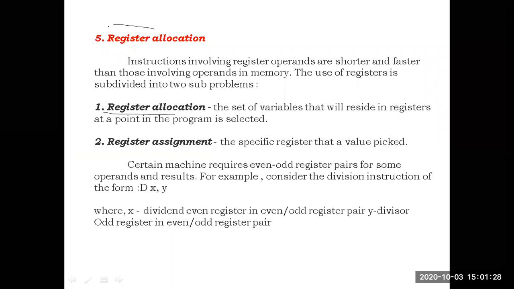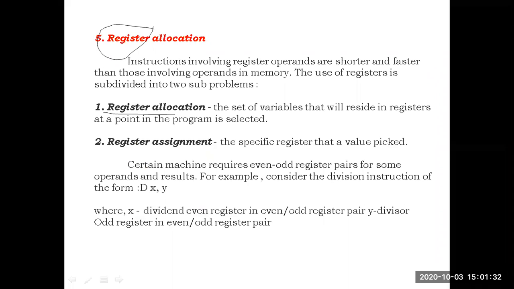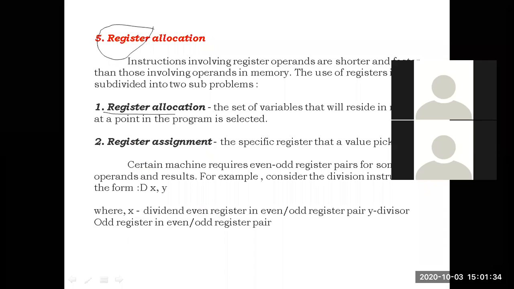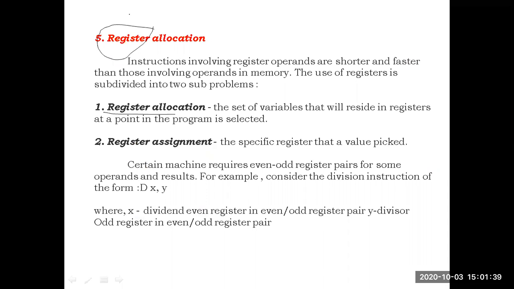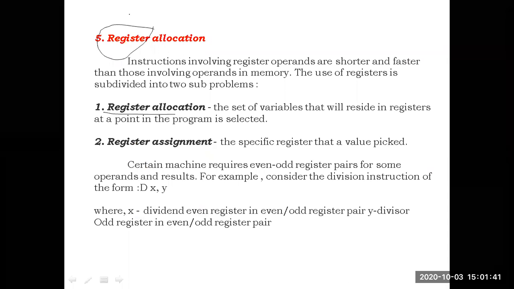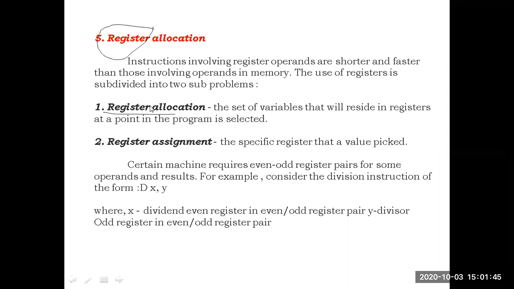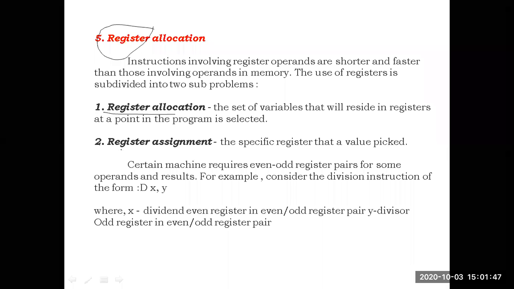So when we come to registers, the issue related to registers is which register should be given to the variables. For the variables in the program, which registers we have to give, that is the issue related to the registers. So register allocation is of two types. First one is register allocation, second one is register assignment.